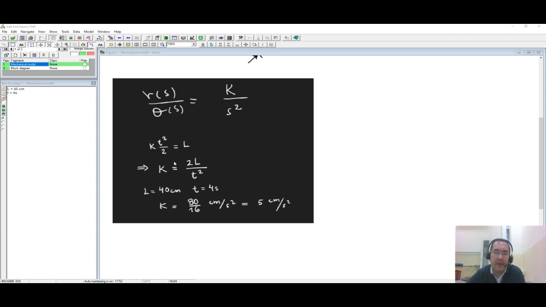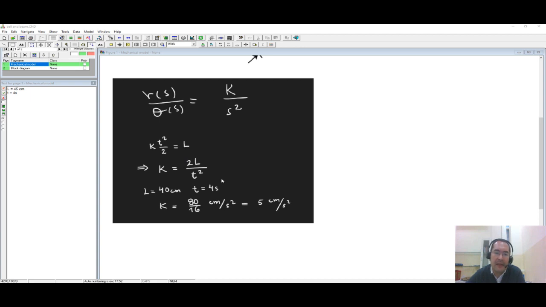I will just take this equation here. I will measure from a moment in which the ball is rolling without initial speed, and then I will measure how much time it takes for the ball to roll.